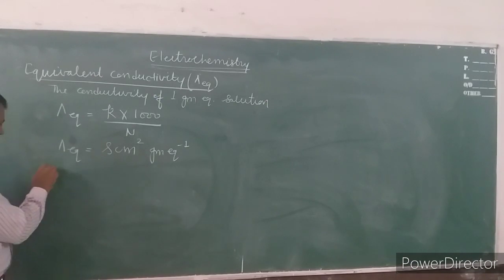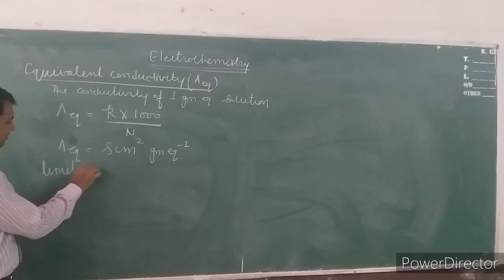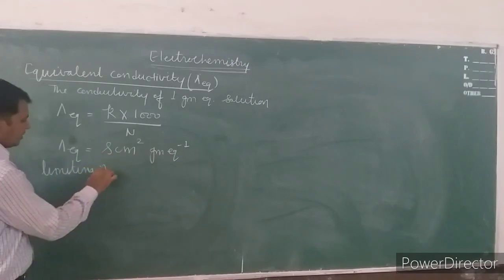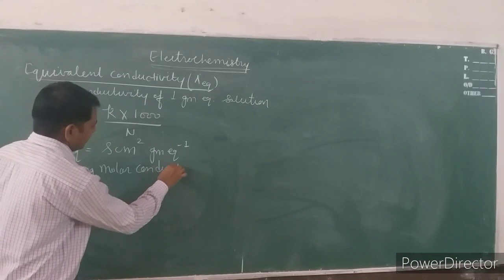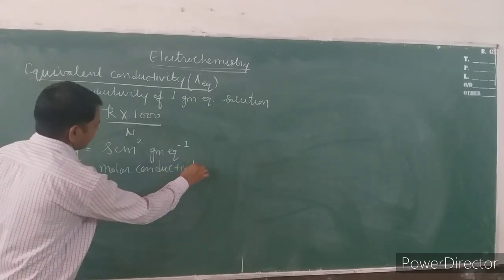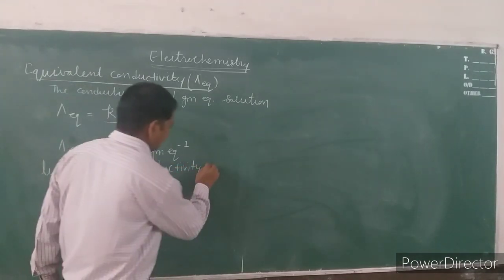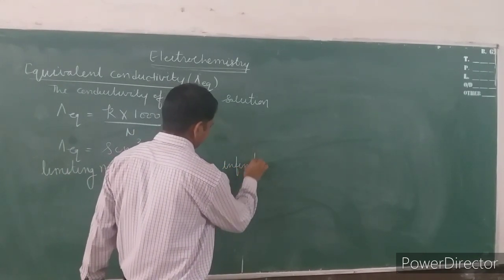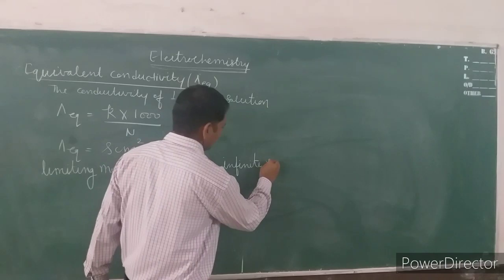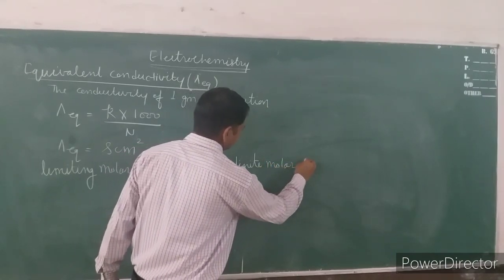Further, the next is limiting molar conductivity, or the other name of this conductivity is infinite molar conductivity.